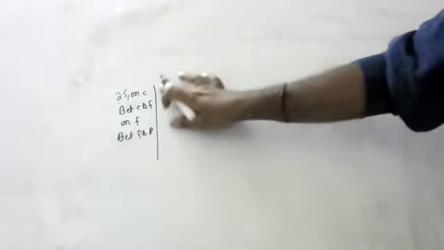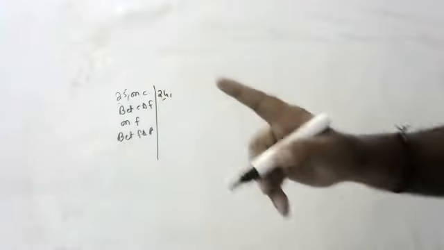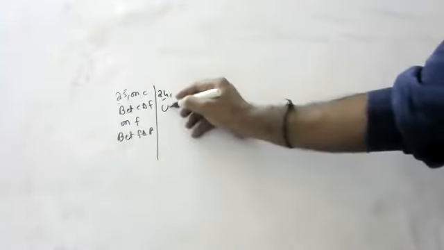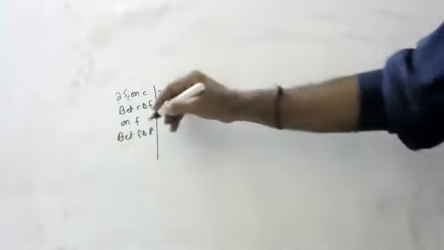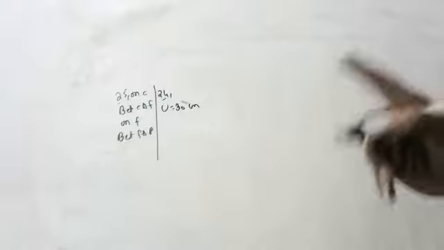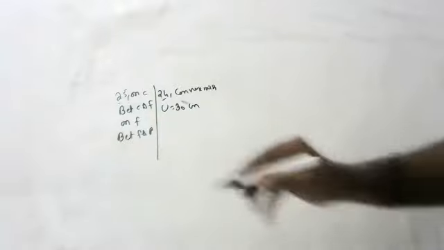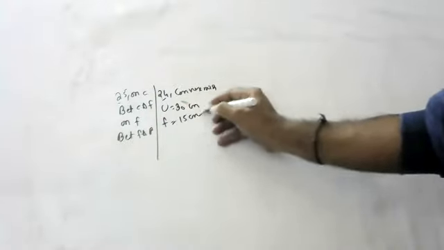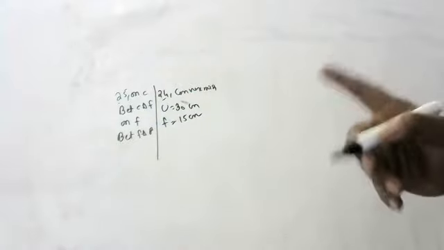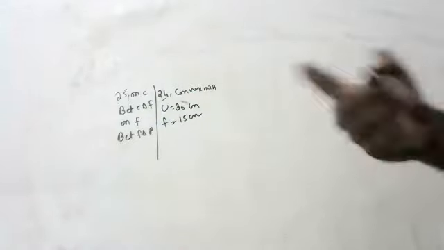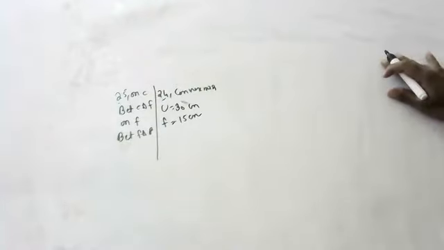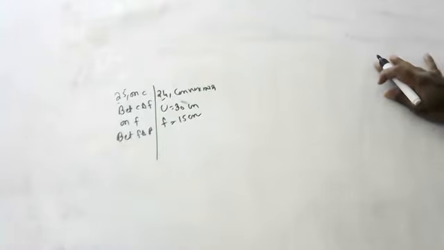I think you know this. Next question, 24th question, children. See here, children, an object is held at 30 centimeters in front of a convex mirror of focal length 15 centimeters. At what distance from the convex mirror should a plane mirror be held so that the two images coincide with each other? Children, it means he is asking where we should keep it so that the image is formed.